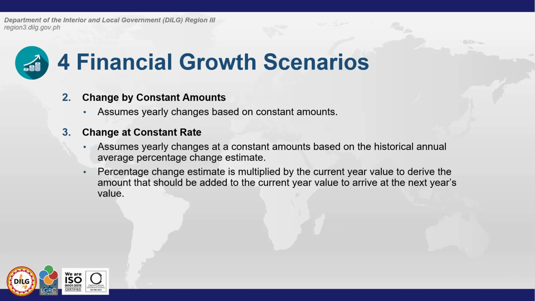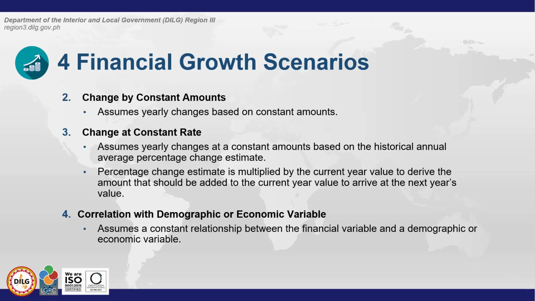Percentage change estimate is multiplied by the current year value to derive the amount that should be added to the current year value to arrive at the next year's value. And finally, correlation with demographic or economic variable. This scenario assumes a constant relationship between the financial variable and a demographic or economic variable.